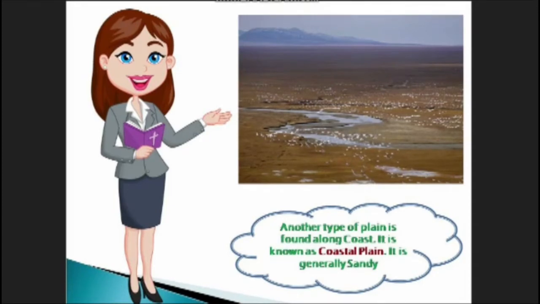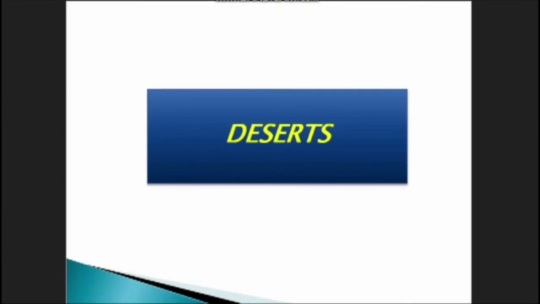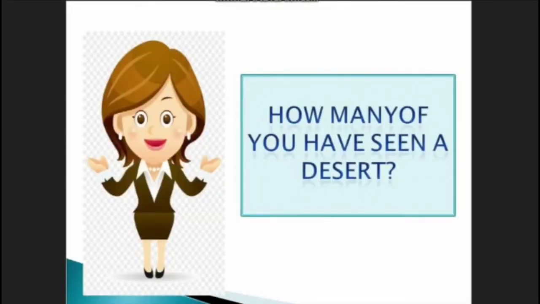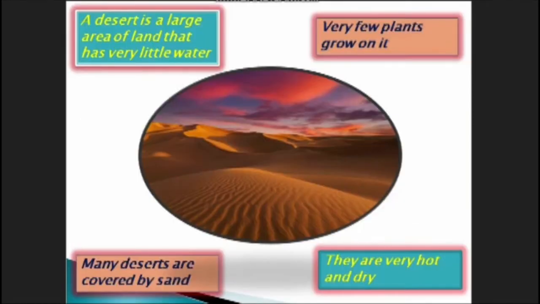Our next landform is deserts. How many of you have seen a desert? A desert is a large area of land that has very little water. Very few plants grow on it. Many desert areas are covered by sand. They are very hot and dry.